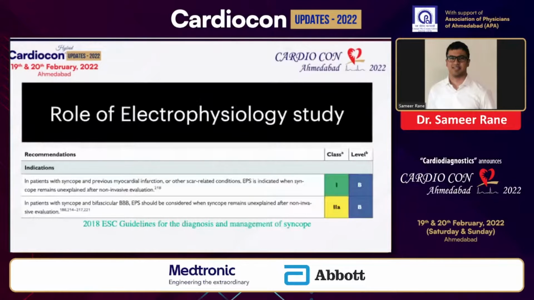Then the role of the electrophysiological study in this patient is important, where the cause of syncope is unexplained or non-invasive evaluation has not given us much information about the mechanism. There are class 1 and class 2A recommendations basically to assess the inducibility of VT, evaluate the episode of syncope with ventricular arrhythmias as the suspected cause, guide catheter ablation if required, and assess the risk of progression to a complete AV block.